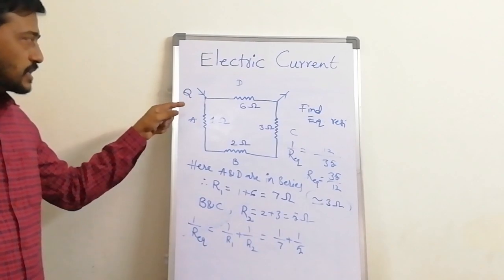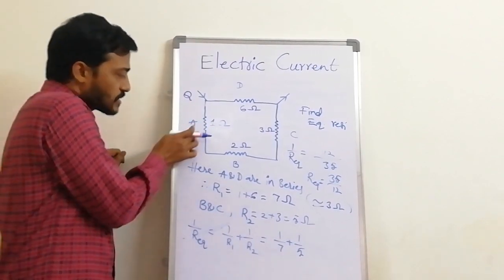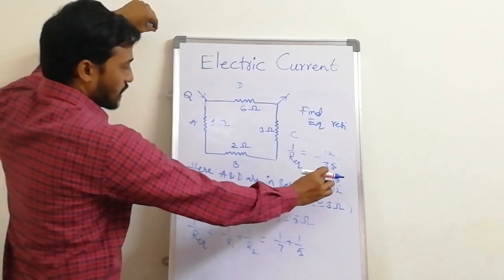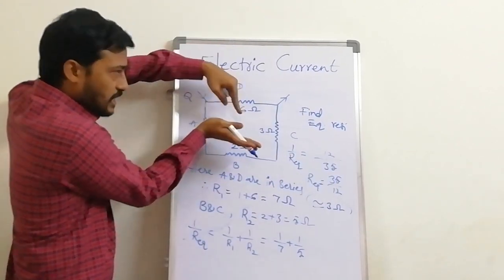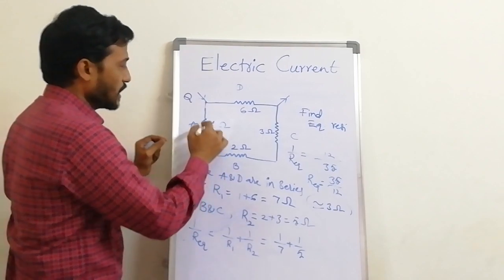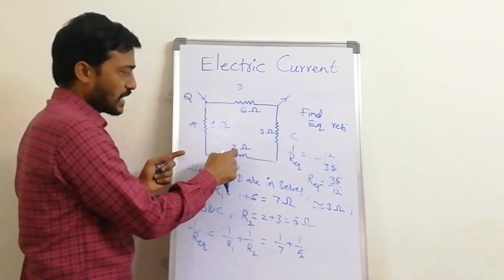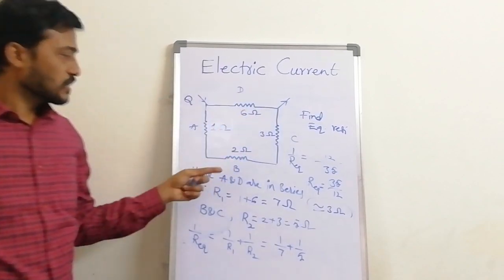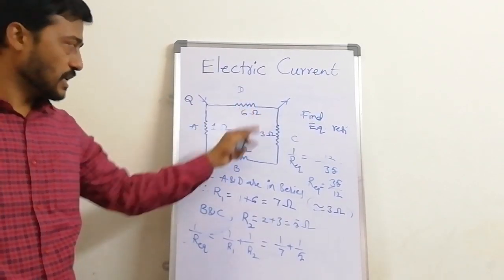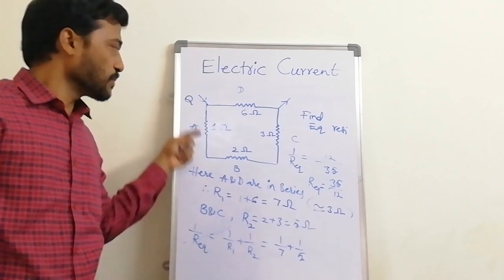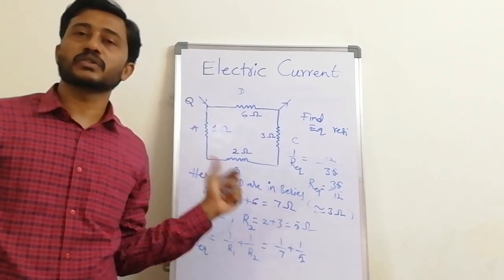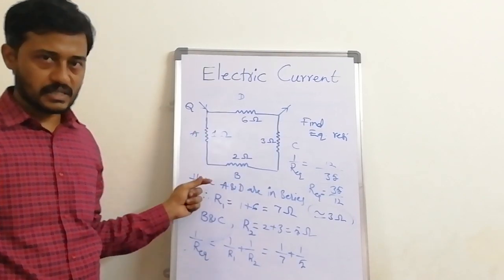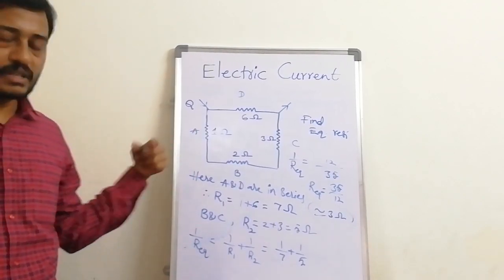Whenever it is given like this, see, this is side by side only. Even if you extend like this, or pull like this, or stretch or push it, then both will come as a single line. Here also like a single line. So these two are in series, and here also they are in series. Sometimes they may give you circuit diagrams and ask you to find the equivalent resistance. We'll see one more problem.